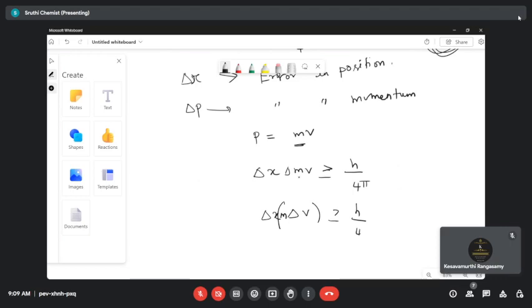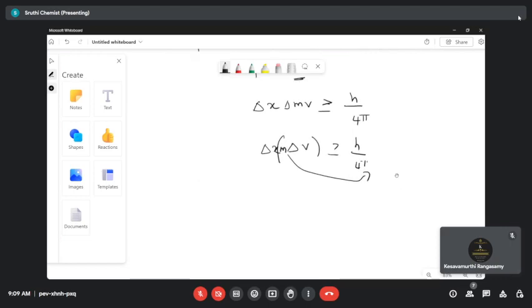Let's take m to the right hand side. So the formula becomes delta x and delta v greater than or equal to h by 4 pi m. So this is the final formula.